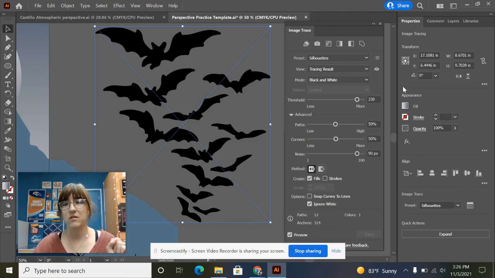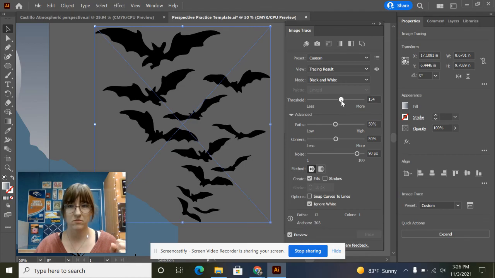So first thing I'm going to do is I'm actually going to turn down my threshold a little bit. And then I'm going to give myself more paths and more corners. And you'll notice, look how much better my bats look already, right?